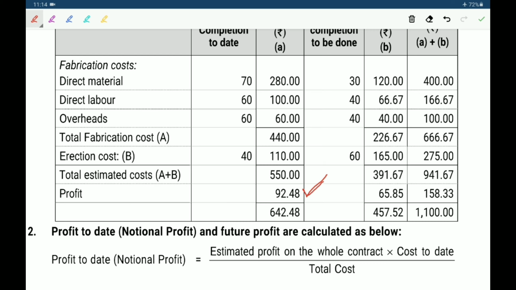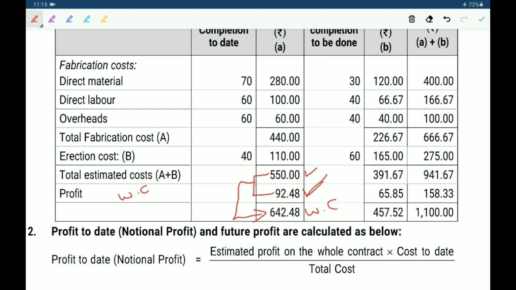Now we have to find out how much profit is transferred to costing profit and loss account and work in progress account. For that we have to find out the percentage of completion of contract. To know that we have to find out work certified. How can we find out work certified? Total cost plus profit gives work certified. 642 lakh 48,000 is the work certified. Percentage of completion of contract, how can we find out?